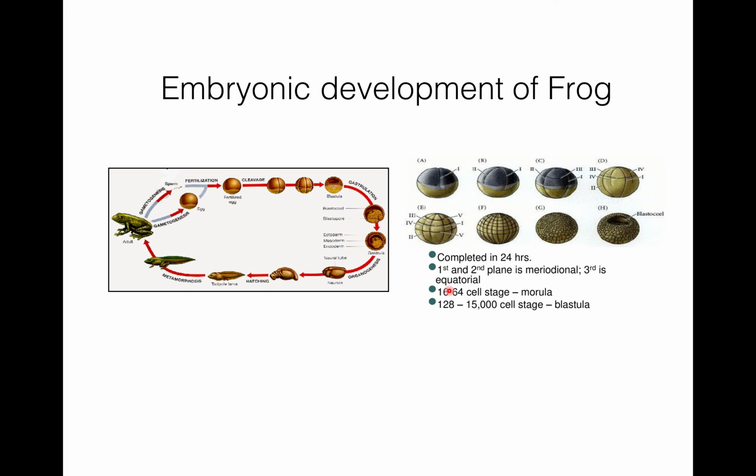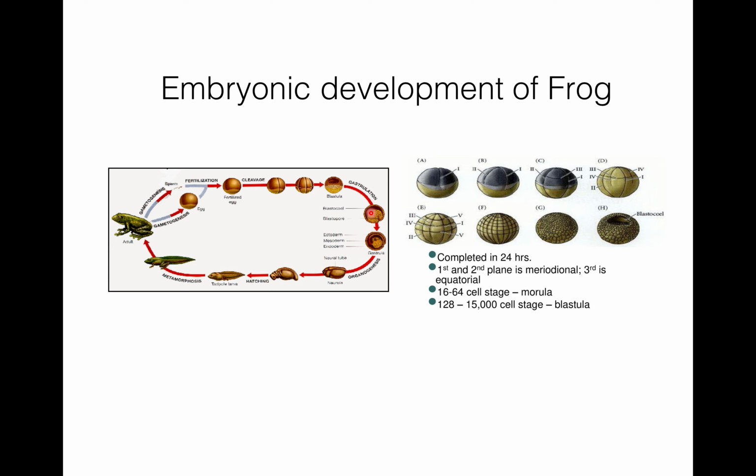So after this stage, you can see 16 to 64 cell stages, which is known as morula. So morula is a 16 to 64 cell stage in the embryonic development of frog. Then after this blastula is 128 to 15,000 cell stage. And blastula you can see over here, there is a development of blastocoel, and it bears blastocoel, that's why it is known as blastula. Here blastopore.